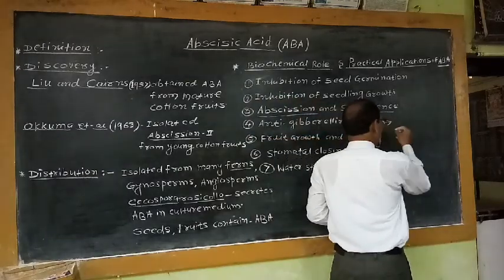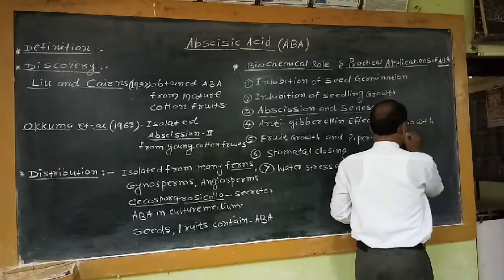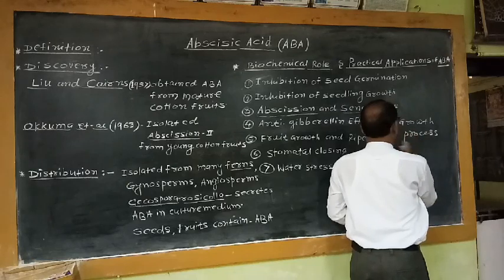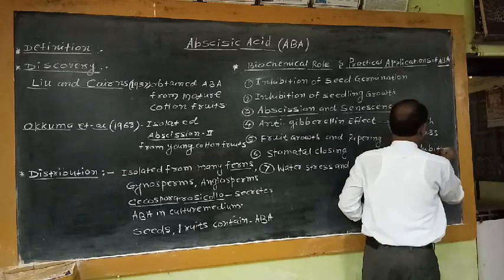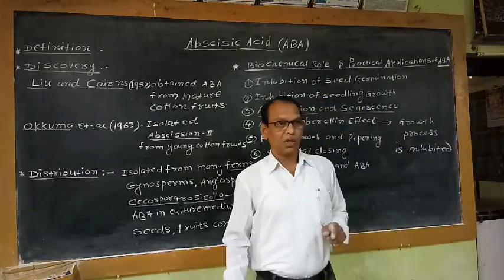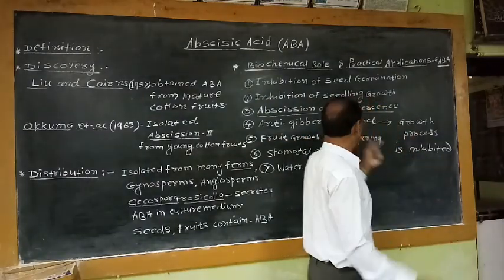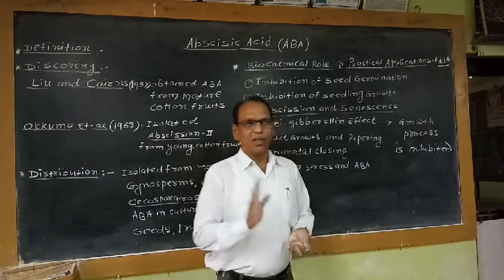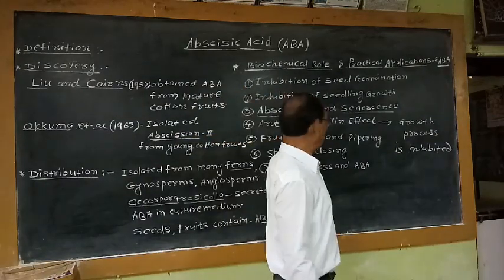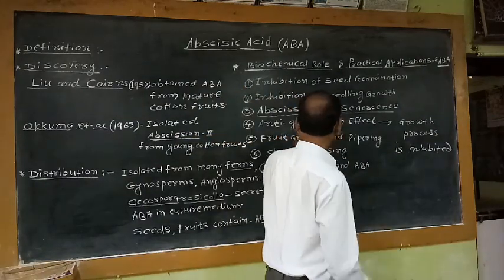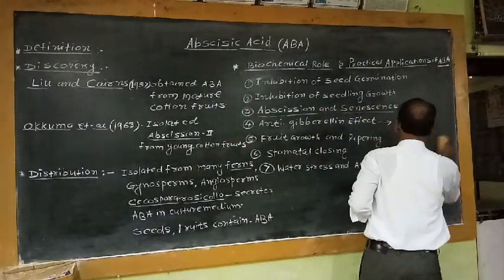That means indirectly growth of the plant, or growth process, is inhibited, and this negative effect in the growth process is commonly called the anti-gibberellin effect. That means this ABA negates the positive role of this gibberellin, and it is commonly known as the anti-gibberellin effect. So this negative role is not having any practical application.